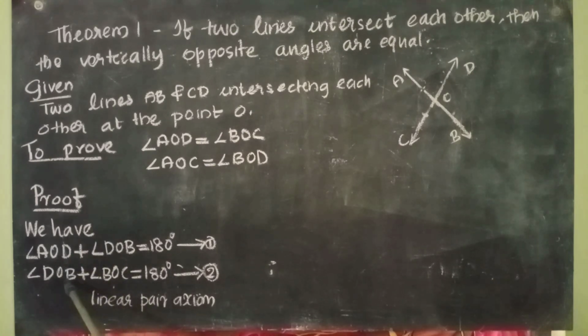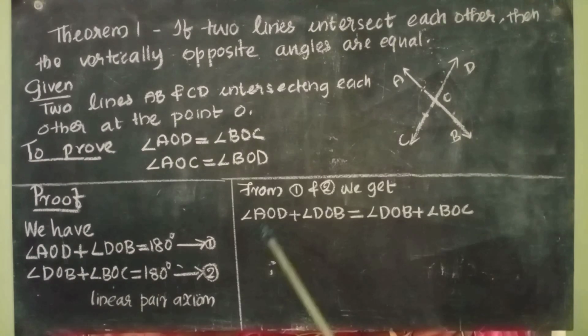The left side of the second equation is angle DOB plus angle BOC. So we can write they are equal. From 1 and 2 we get angle AOD plus angle DOB equal to angle DOB plus angle BOC. This is the left side portion of the first equation, and this is the left side portion of the second equation.